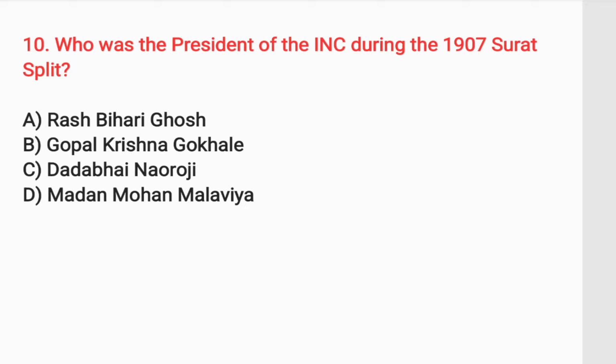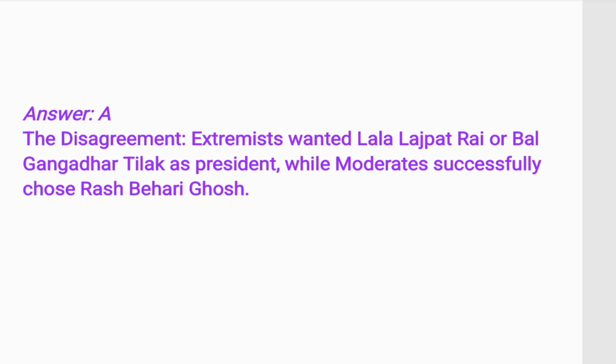The next question is, who was the president of the INC during the 1907 Surat split? At the Surat session, where the extremists and moderates were separated, the answer is option A, Rasbihari Ghosh. There was a disagreement between the extremists and moderates. Extremists wanted Lala Lajpat Rai or Bal Gangadhar Tilak as the president, but the moderates successfully chose Rasbihari Ghosh.